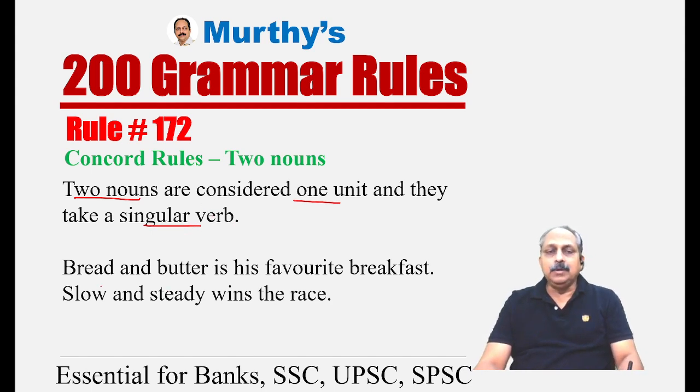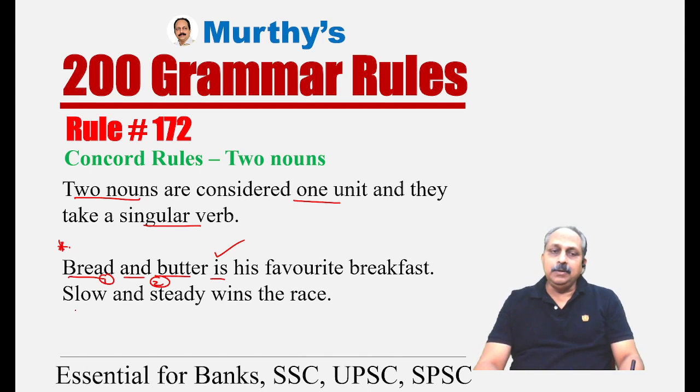Look at the example: bread and butter. How many nouns do we have here? Two nouns joined by the conjunction and. Generally, for this pattern, we use a plural verb. But here, this is an exception. Two nouns are considered one unit and based on that, a singular verb is used. Bread and butter is his favorite breakfast. This has been given in many exams.